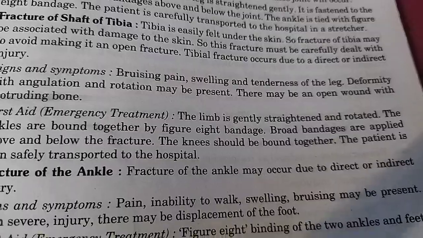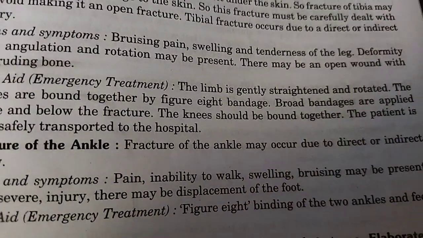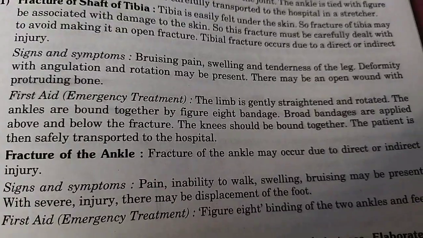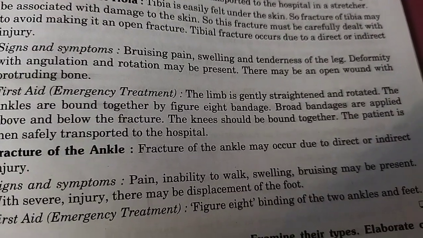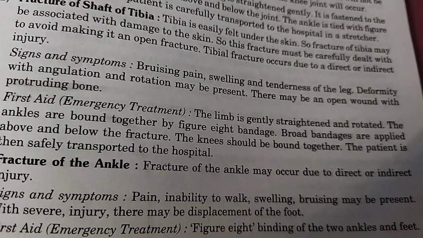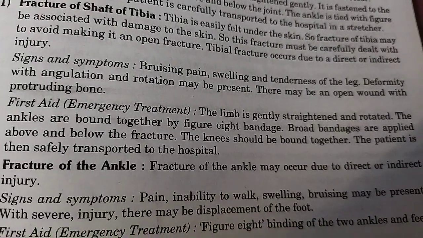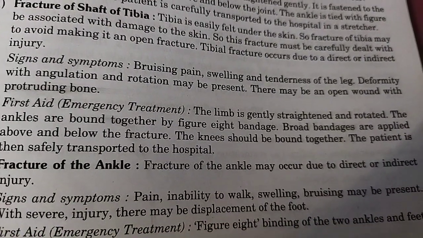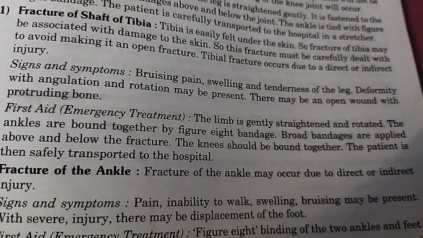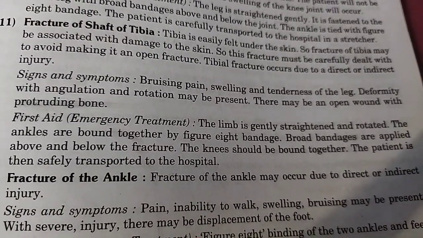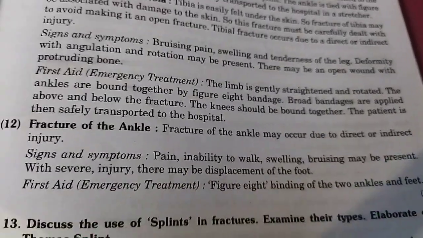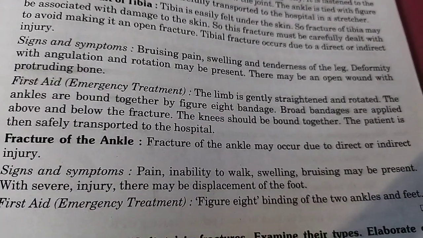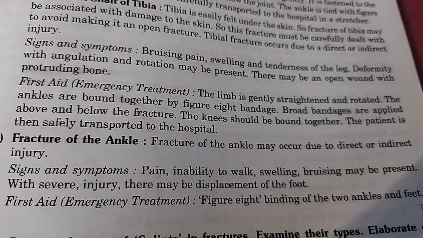First aid or emergency treatment. The limb is gently straightened and rotated. The ankles are bound together by figure 8 bandage. Broad bandages are applied above and below the fracture. The knees should be bound together. The patient is then safely transported to the hospital. Fracture of the ankle.